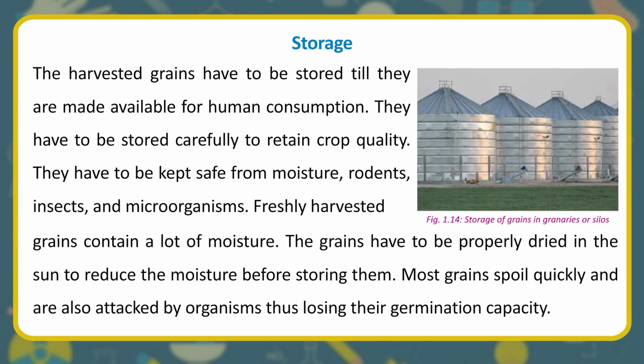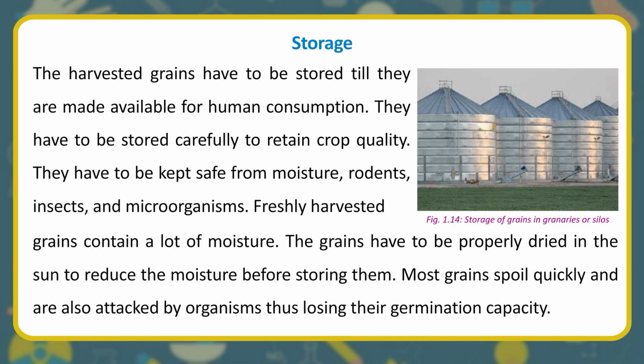Storage. The harvested grains have to be stored till they are made available for human consumption. They have to be stored carefully to retain crop quality. They have to be kept safe from moisture, rodents, insects, and microorganisms. Freshly harvested grains contain a lot of moisture. The grains have to be properly dried in the sun to reduce the moisture before storing them.